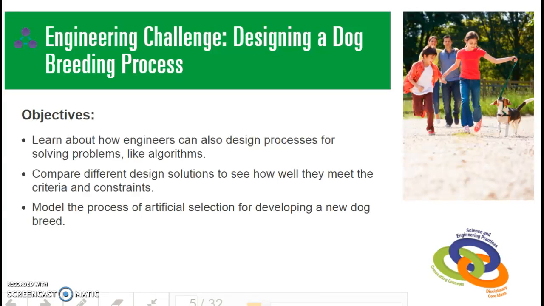Hello, we are going to be doing an engineering challenge today, and I'll just give you a moment that you can look over the objectives for today. So first one is looking at something called an algorithm, which you've probably heard about in math classes. It's a process for solving problems. You'll compare different design solutions, looking at the criteria and constraints that you'll be given soon. And finally, model the process of artificial selection for developing a new dog breed.